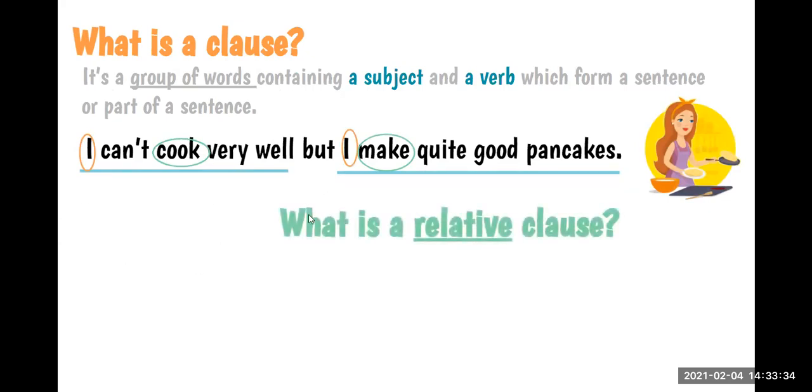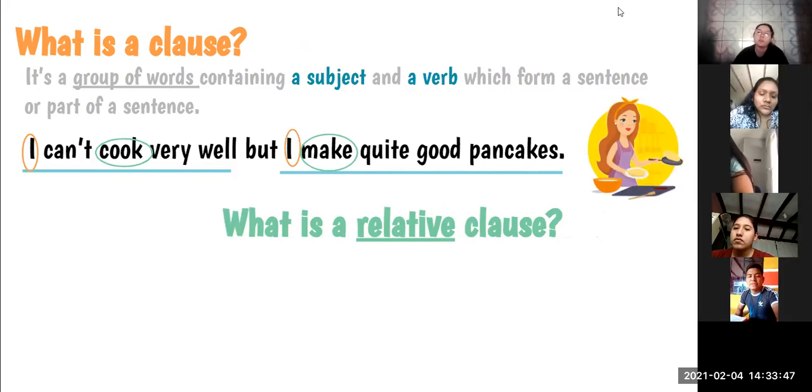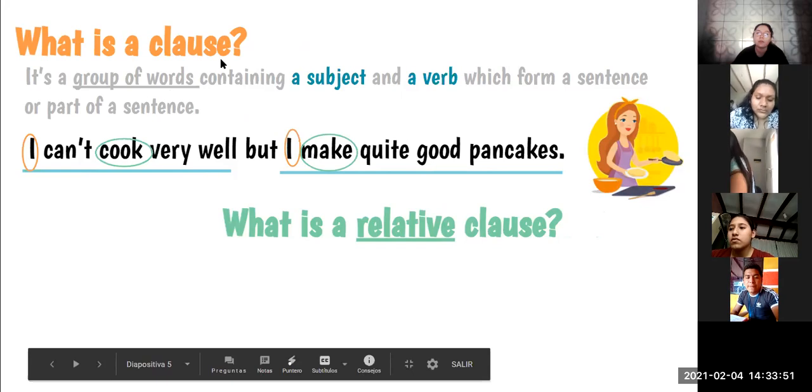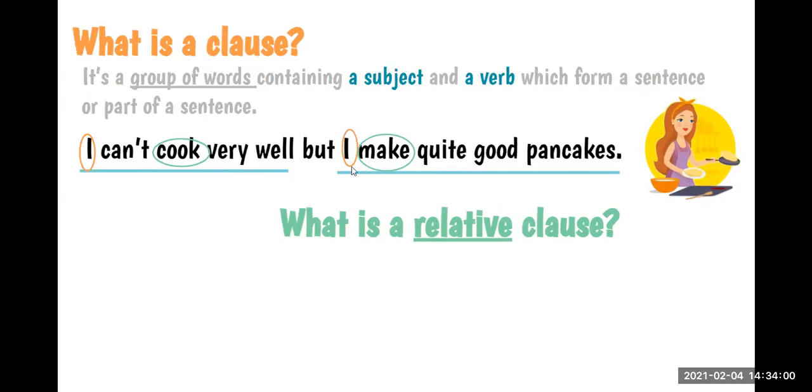So let's see. And now, what is a relative clause? Now that we know what a clause is, what do you think a relative clause is? But. Okay, but is a relative clause? Okay, but is a conjunction.